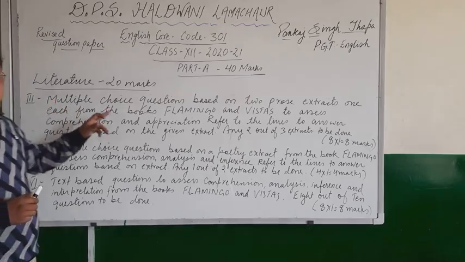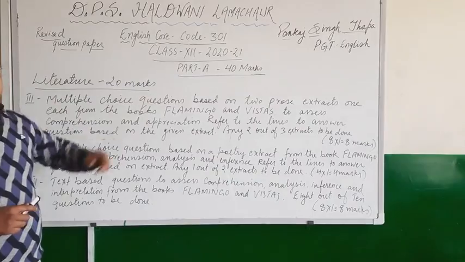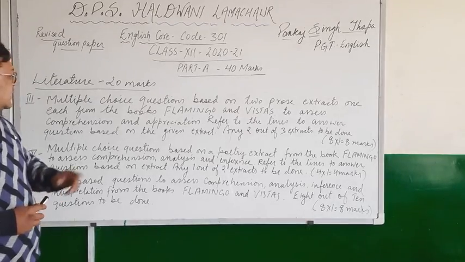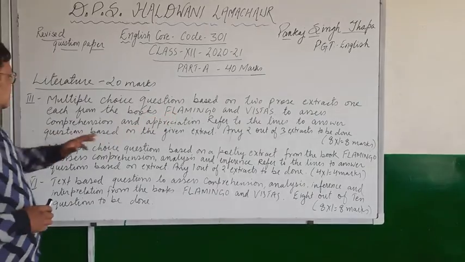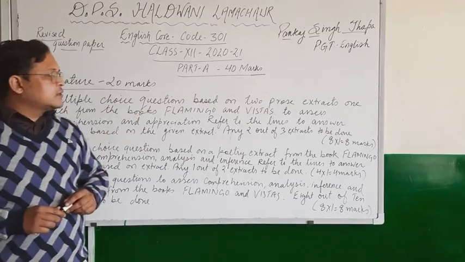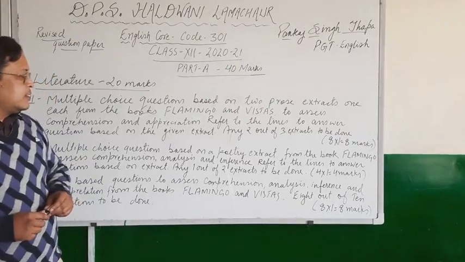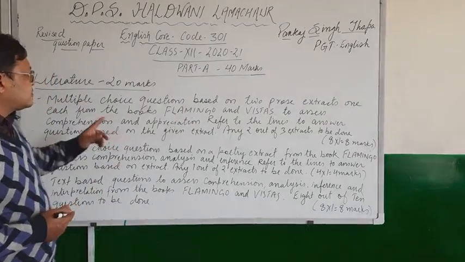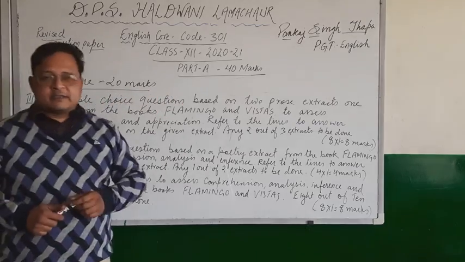So it will be again multiple choice questions based on 2 prose extracts, one each from the books Flamingo and Vistas, to assess comprehension and appreciation, and you have to refer to the lines to answer questions based on the given extract. Any 2 out of 3 extracts to be done, it is 8 into 1 equal to 8 marks. So children, this question is based on prose extracts.